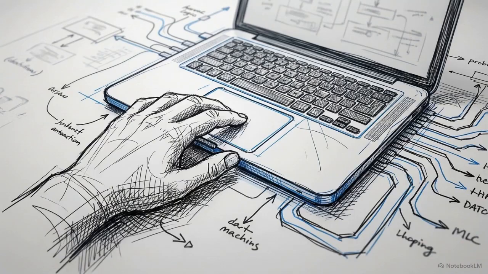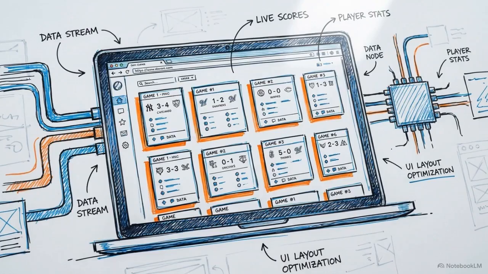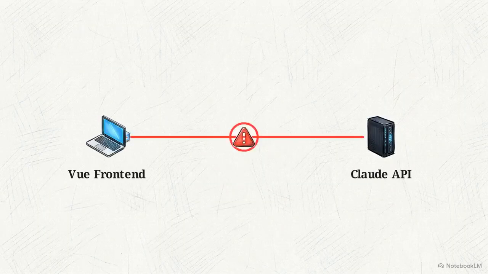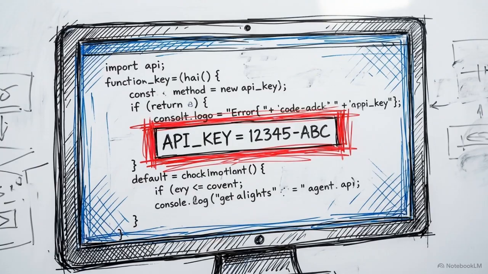The user's experience starts in the browser, with a front-end application built on Vue 3 and styled with Tailwind CSS. But connecting this front end directly to the AI model presents a serious security flaw. Exposing LLM API keys within a client-side browser application gives anyone inspecting the code full access to those credentials.